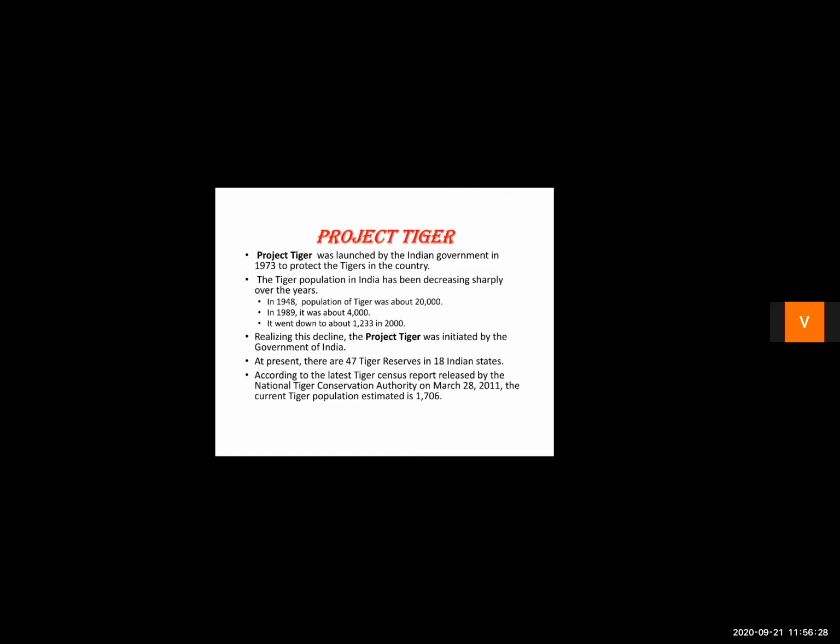So in order to protect the tigers, Project Tiger was launched by the Government of India in 1973. The government saw that in 1948 the population of tigers was 20,000. But in 1989, we were left with only 4,000 tigers.